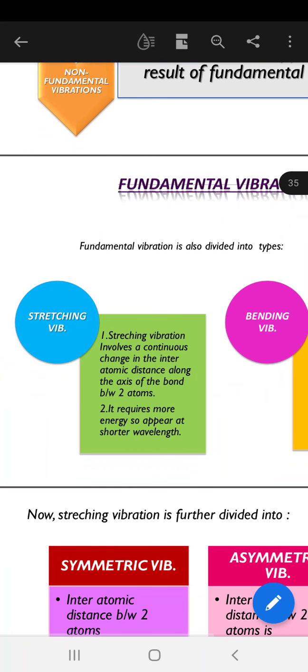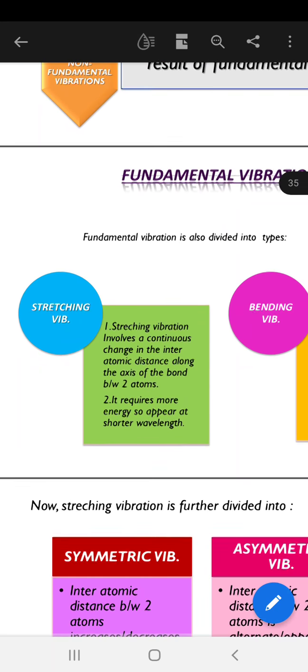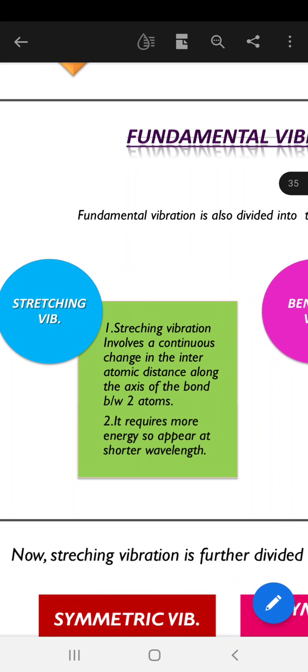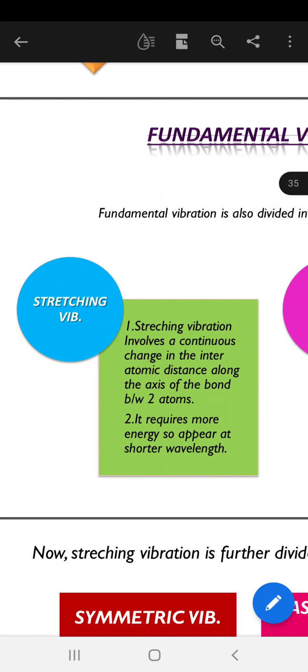They are divided into two types, that is stretching vibration and bending vibration. Now what is stretching vibration? Stretching vibration involves a continuous change in the interatomic distance along the axis of the bond between the two atoms. I have told you that in infrared spectroscopy we consider two atoms which are held together by the formation of a bond.